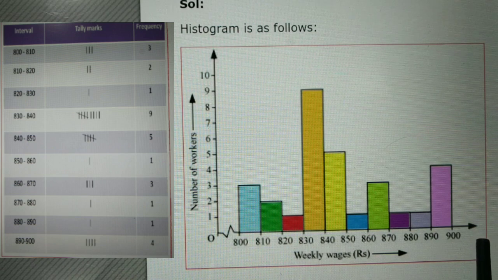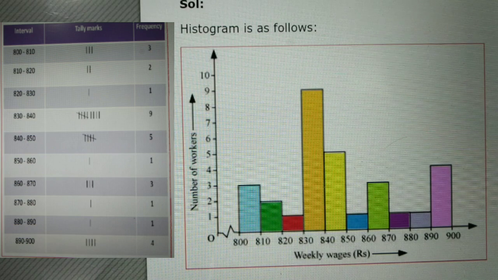First you draw the x-axis using graph paper, not plain paper. This is just for your representation, because I have used different colors here. For your presentation, you have to use graph paper. First draw the x-axis, that is the horizontal axis. Next draw the y-axis, that is the vertical axis.